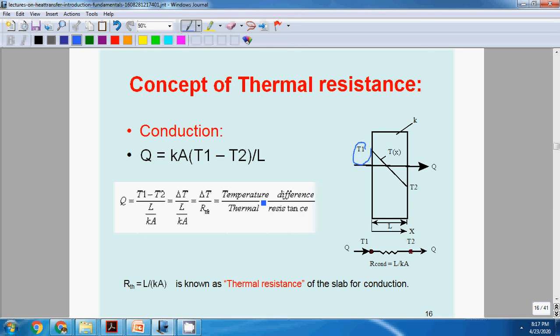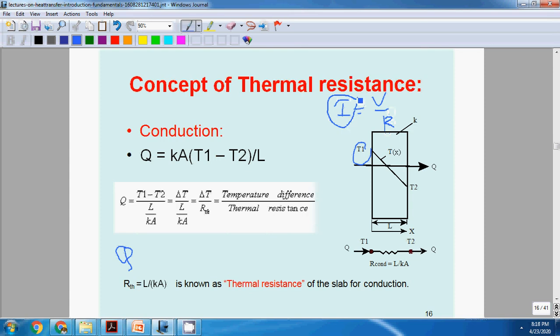If we find the analogy for electric current, we know that for an electric current, I is equal to delta phi by R, or potential difference divided by resistance, where I is the electric current.